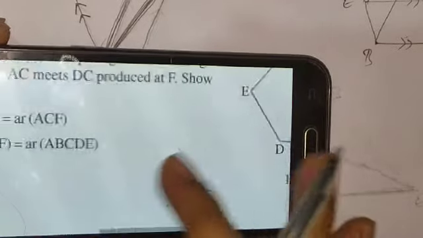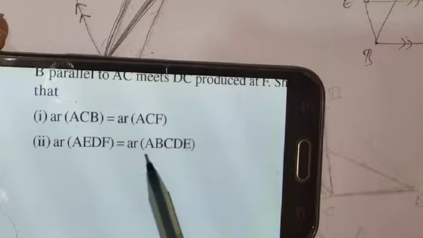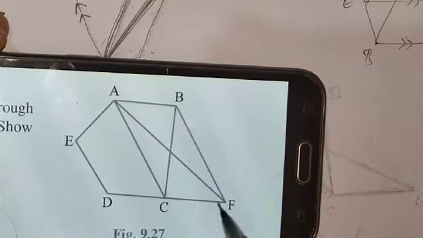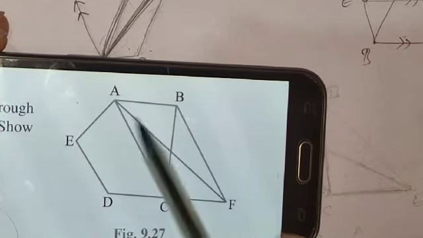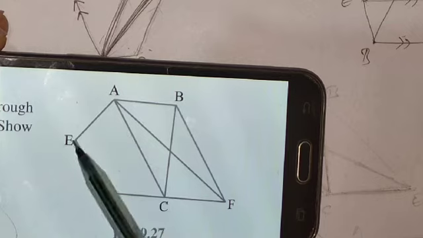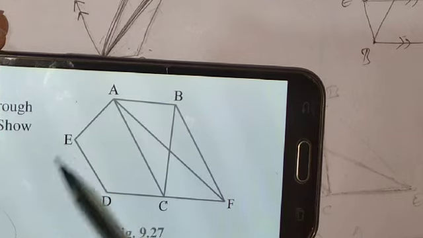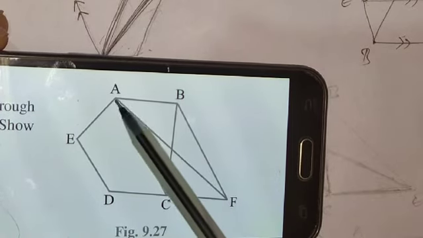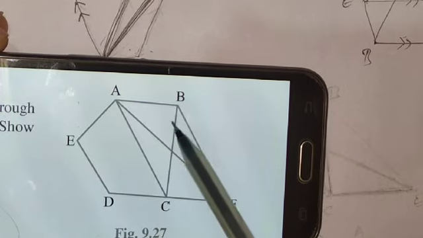Now the next one: the area of AEDF is equal to the area of ABCDE. Just see here, AEDF is a quadrilateral, four sides are there. So the area of quadrilateral AEDF is equal to the area of pentagon ABCDE. It is very easy to prove. See, this area is going to be common. ACDE is going to be common in both the quadrilateral and the pentagon.